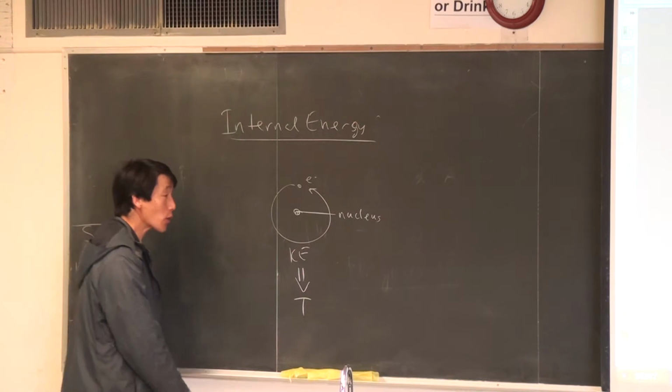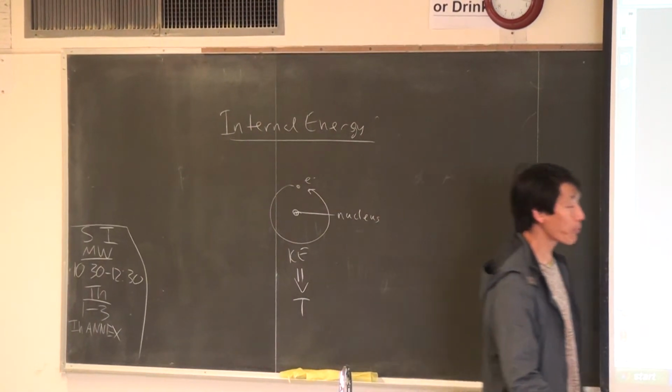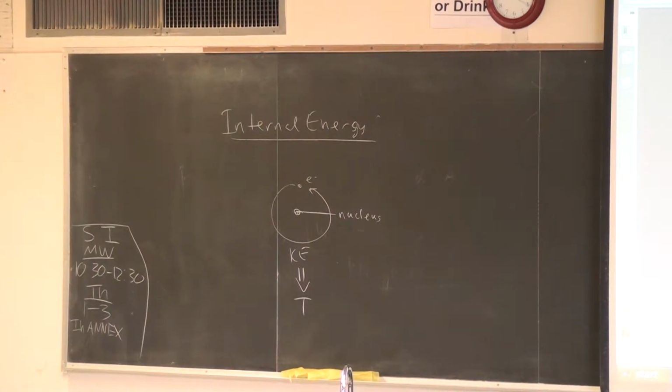Okay, so internal energy is related to enthalpy. And then, since enthalpy is related to heat, this is the formula which we'll use to relate the thermodynamic quantity enthalpy to the non-thermodynamic quantity heat.